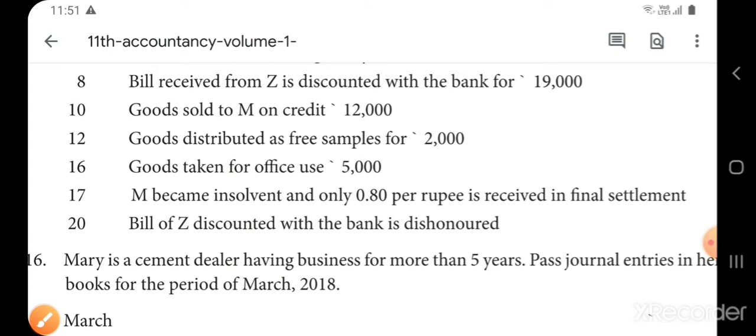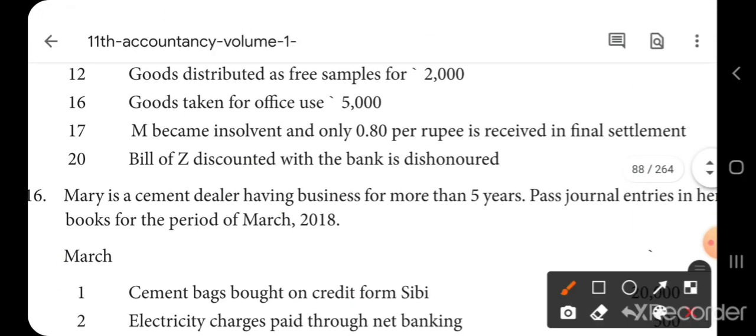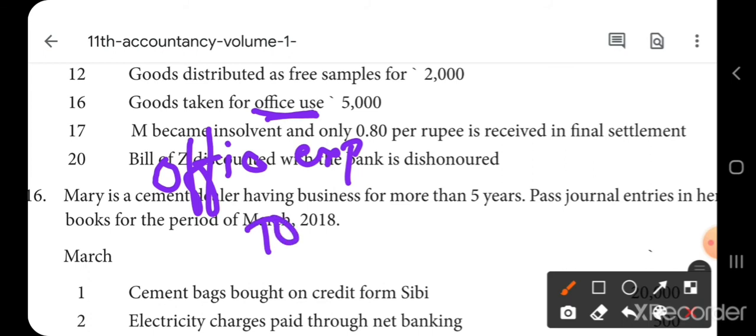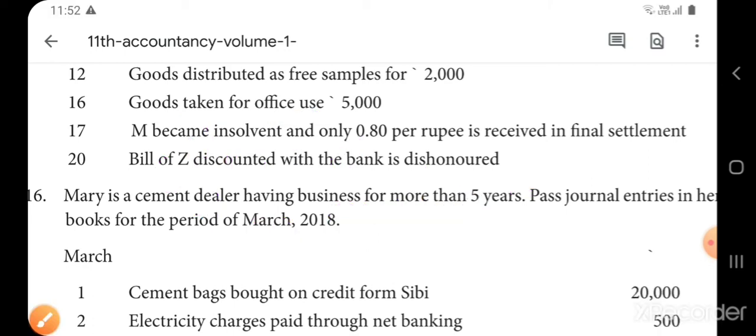Next one is goods taken for office use. For office use, you are taking the goods. So it is treated as office expenses. Office expenses is an expense, so debit all expenses and losses. So office expenses account debtor to, you are taking the goods, that means out of the purchases only you are taking it, so to purchase account you credit.